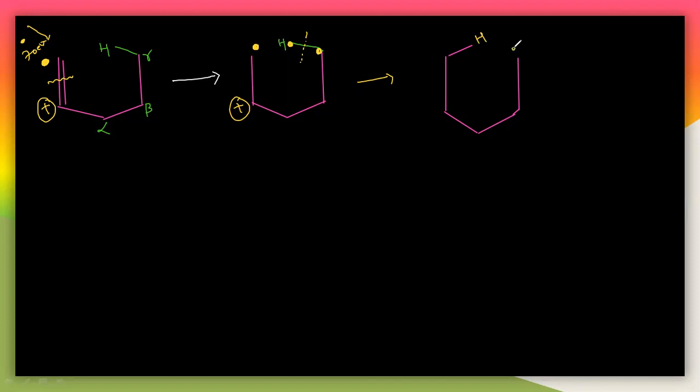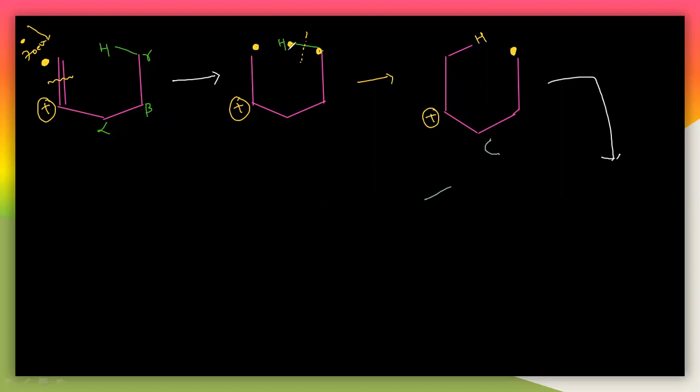So you will get again the big radical here, and here again there will be a cation here, and this is the radical here. So that is the next step. So after this, again in the next step, what happens here? Now you can easily understand. See here, in the next step what happens.